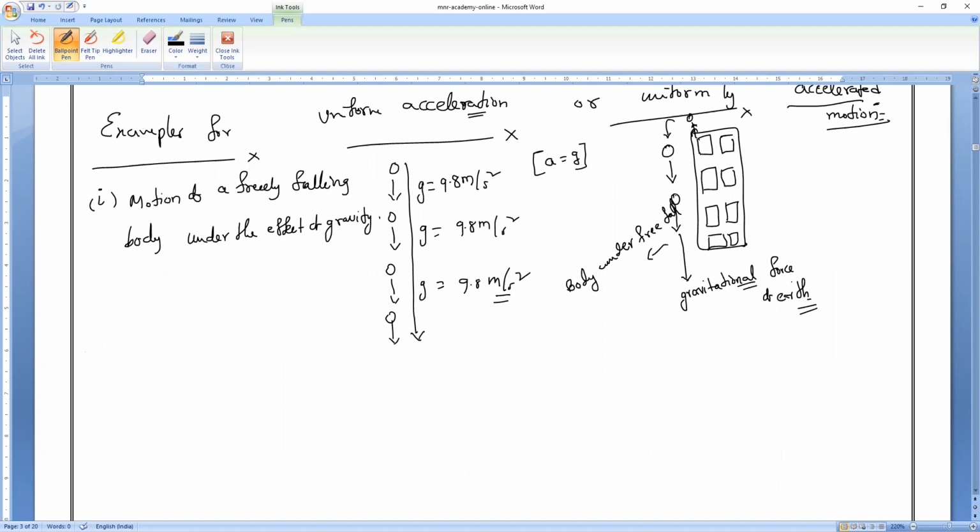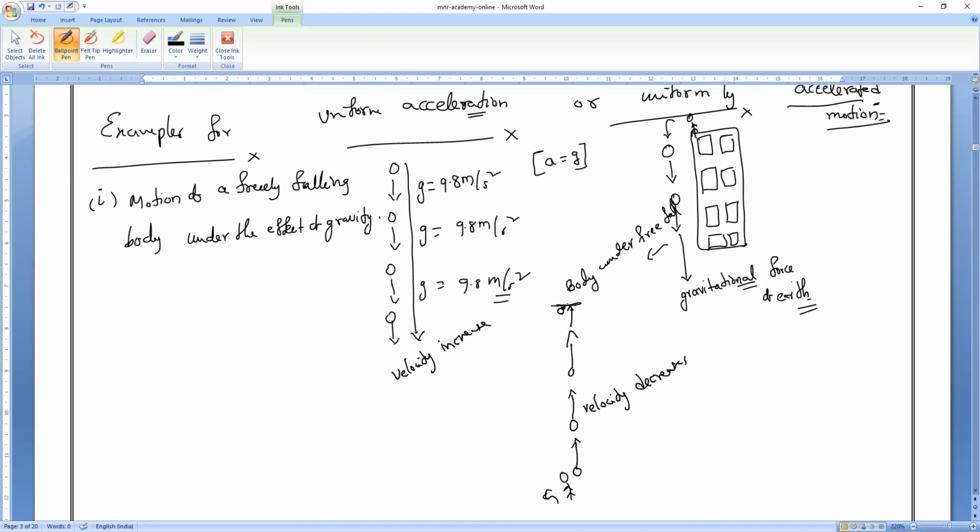Next, motion of a body thrown vertically upward. Now it is freely falling. Mr. Gokul Raj, can you hear me? Mr. Gokul has thrown one stone. It will go up, and up. When it comes down, velocity keeps increasing. When going up, does velocity decrease or increase? Decreases. That is what you have to remember.